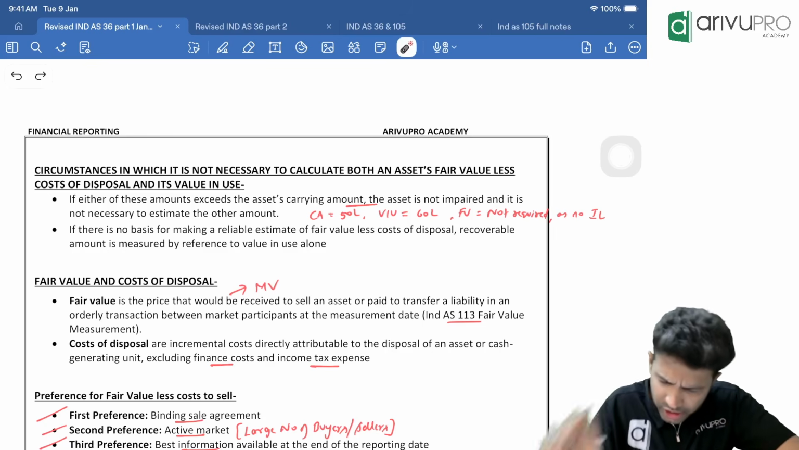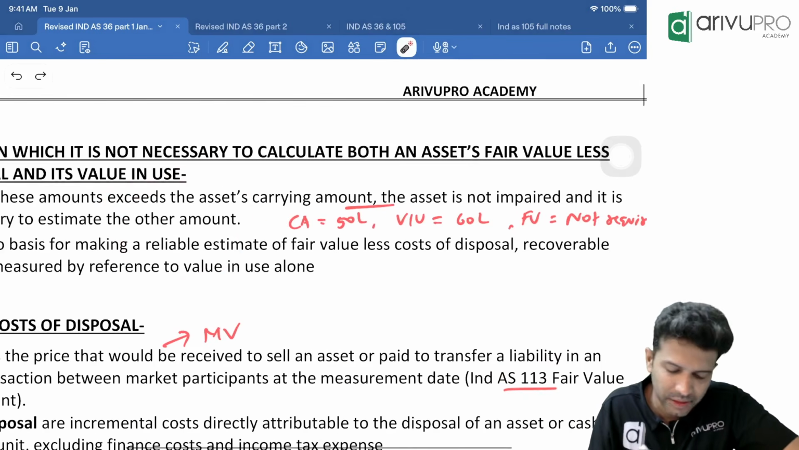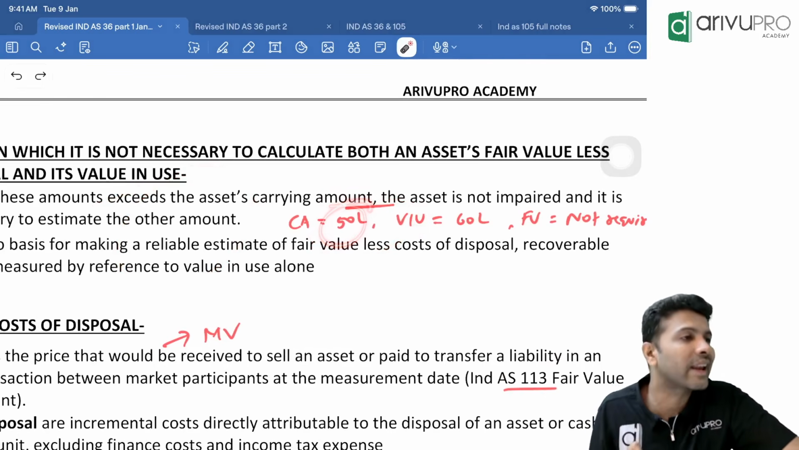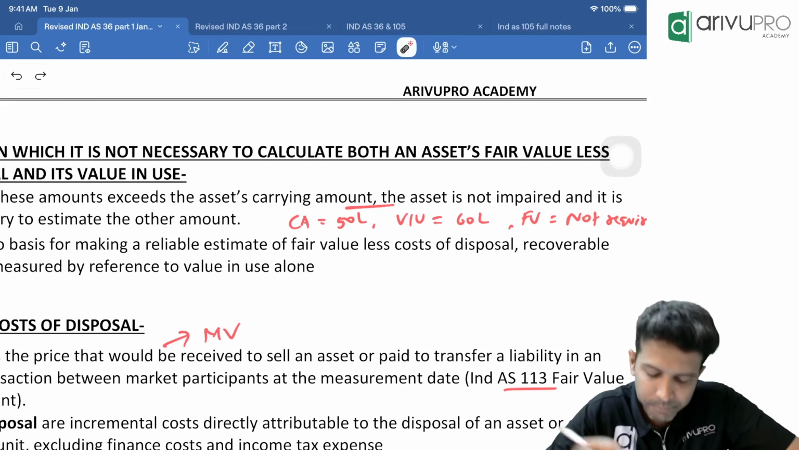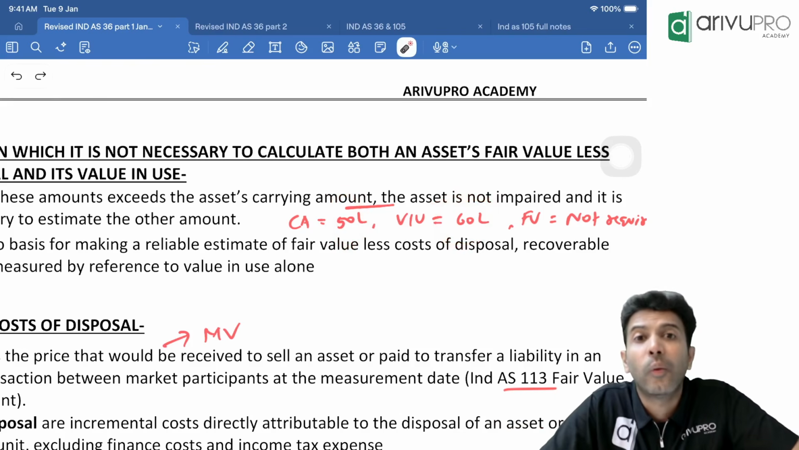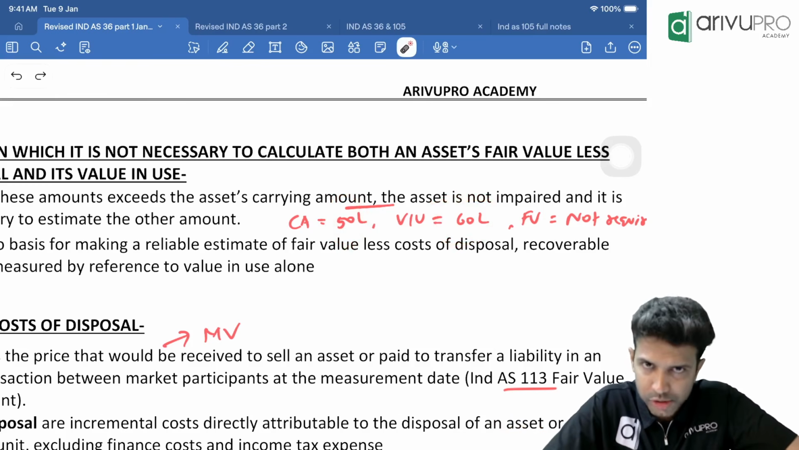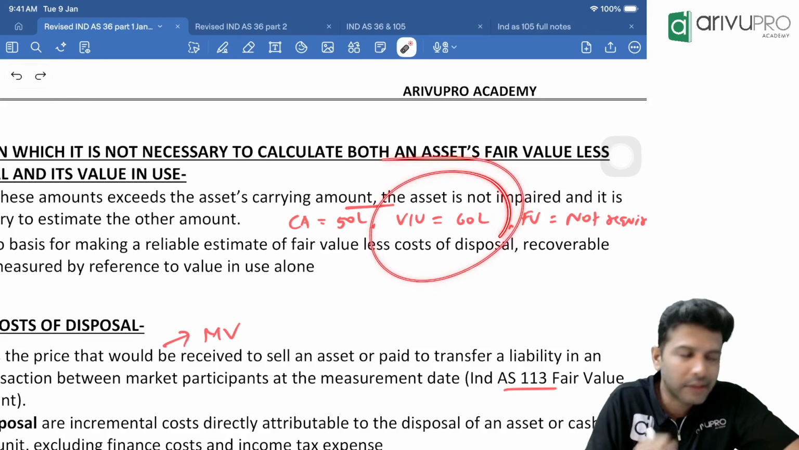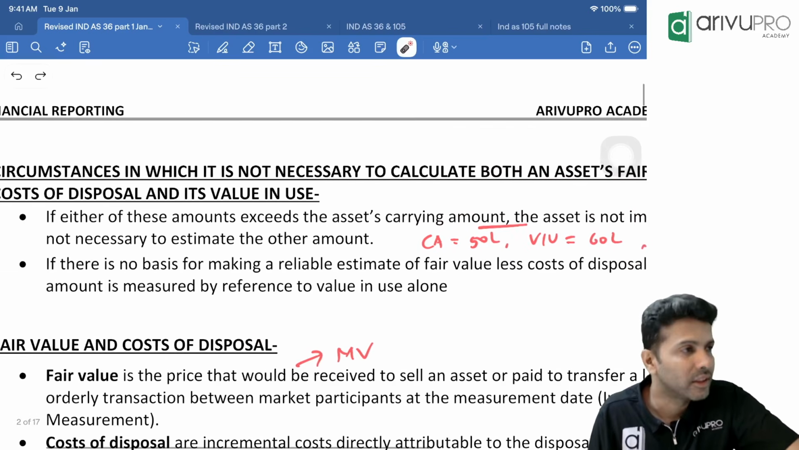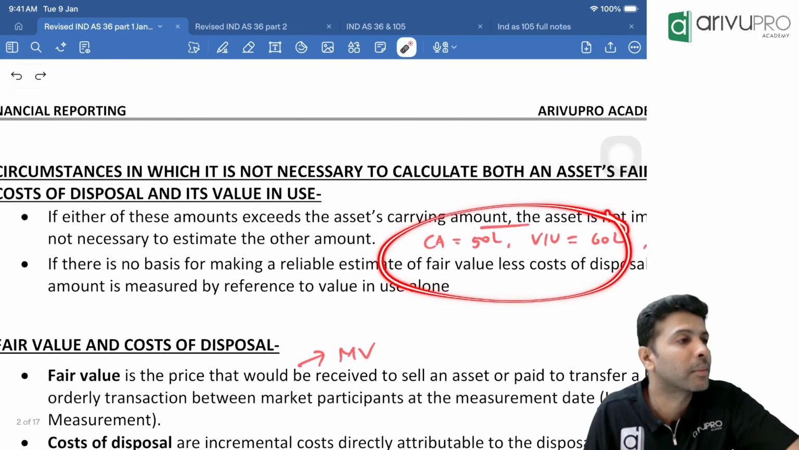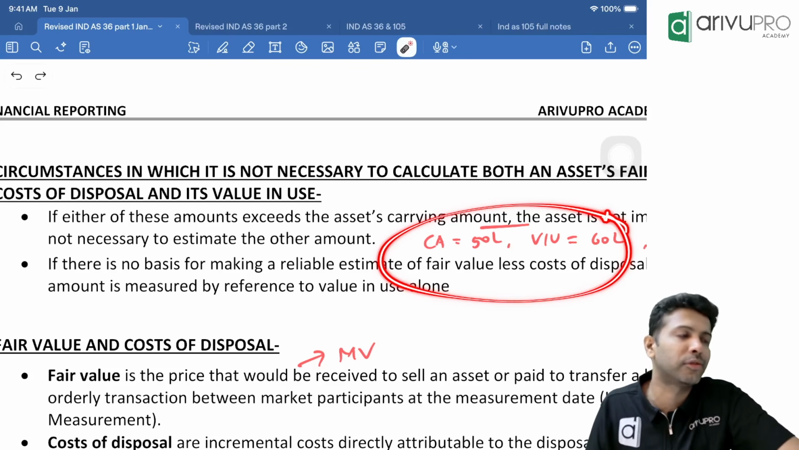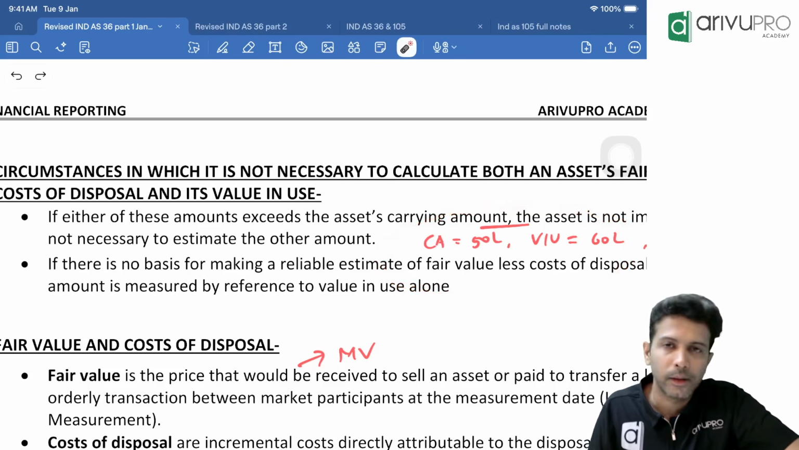Common sense really. I've just given an example. They've expressed it in words, I'm just trying to express it in numbers. Suppose the carrying amount of a particular asset, PP, is 50 lakh. Value in use is 60 lakh. Assumption. Now you tell me, fair value less cost to sell, required or not required? Use your common sense and tell me. If I give you these two pieces of information, is fair value less cost to sell really required to be found out or not? Not required.